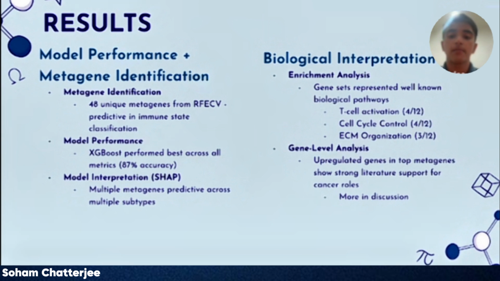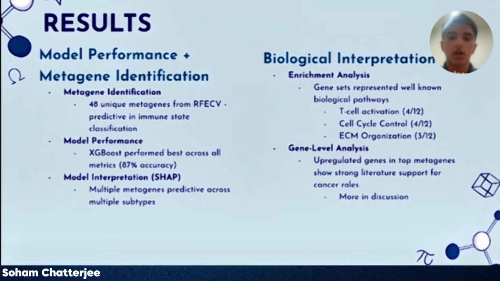SHAP found that many of these metagenes were predictive of multiple different subtypes. Enrichment analysis with G-Profiler revealed that the top 12 metagenes, by the significance of the associations with existing pathways, mainly represented three themes: T-cell activation, cell cycle regulation, and extracellular matrix organization and remodeling.